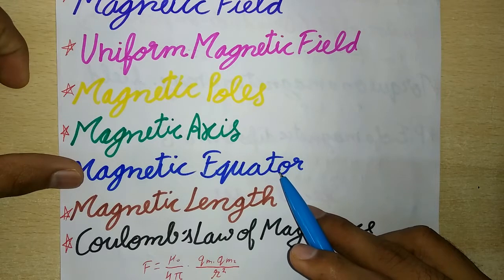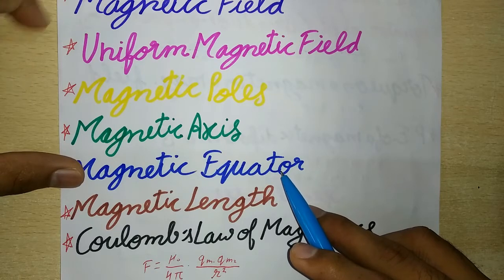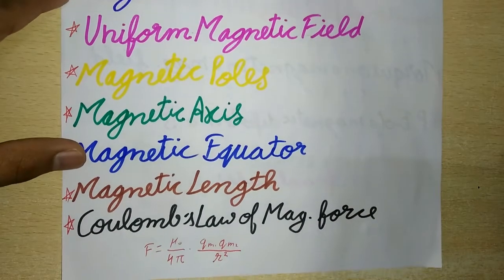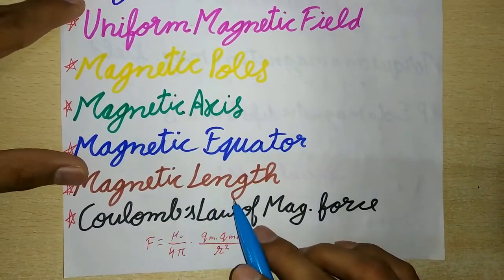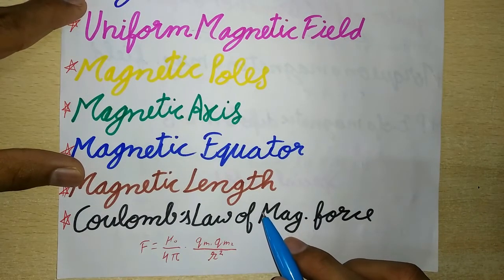The line passing through the center of a magnet and at right angles to the magnetic axis is called the magnetic equator of the magnet. Next is magnetic length. The distance between the two poles of a magnet is called its magnetic length. It is slightly less than the geographical length of a magnet.